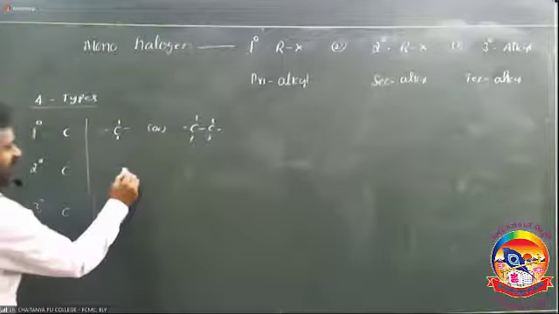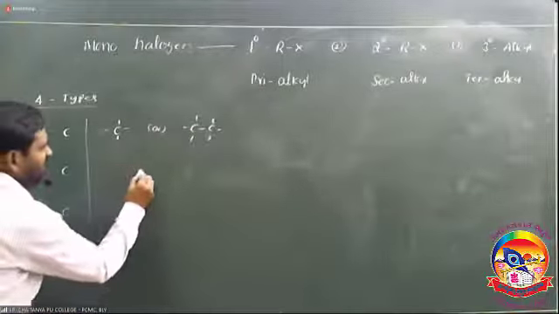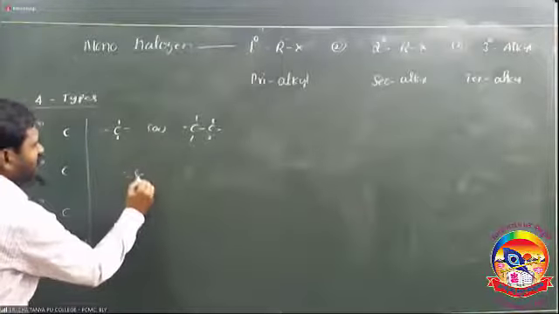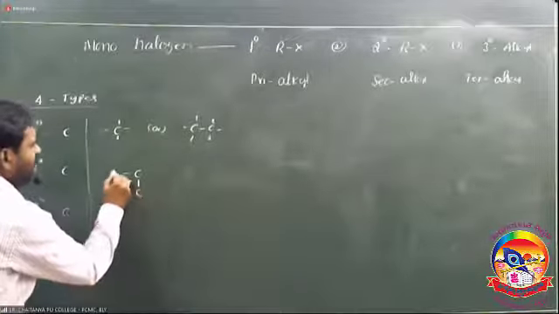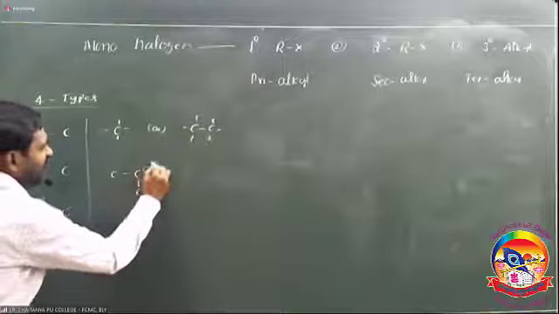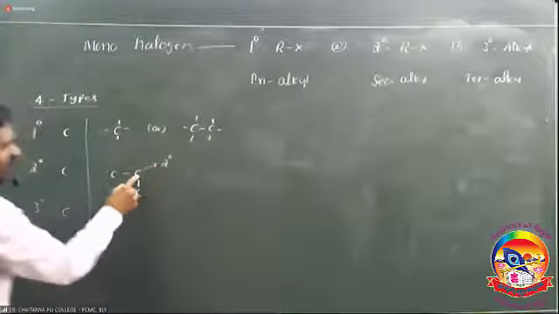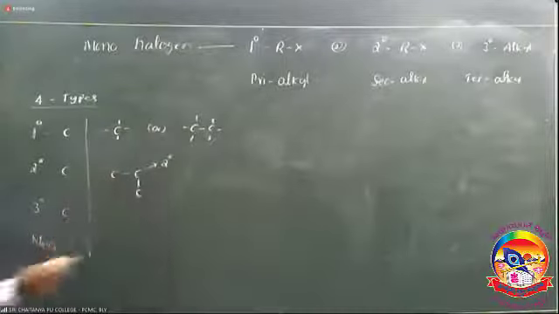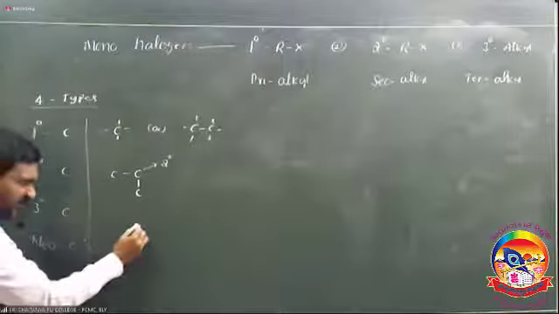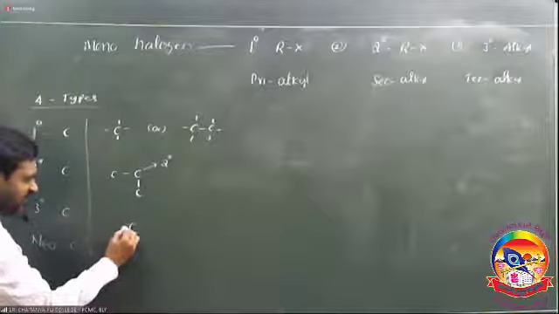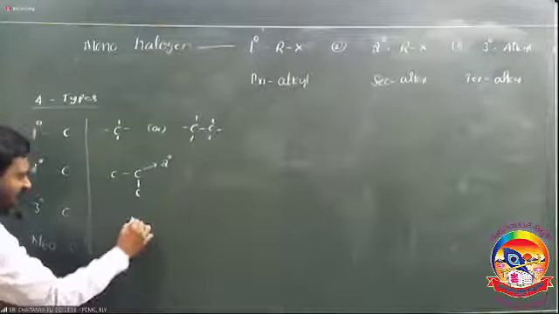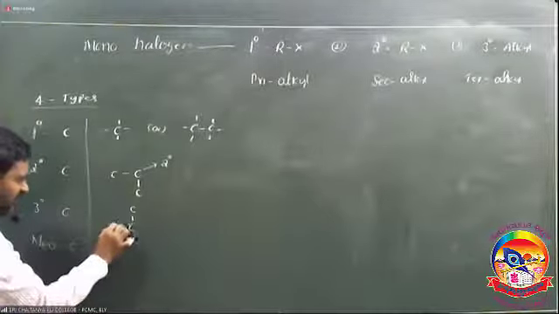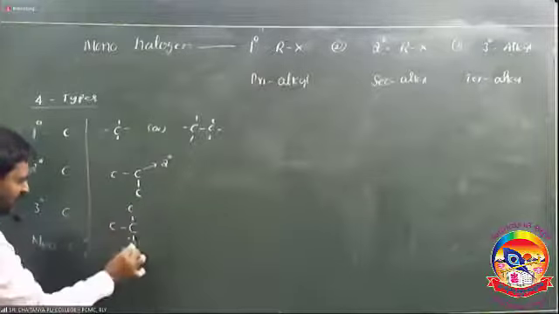What is the secondary carbon? The carbon which is attached with 2 other carbon atoms is called a secondary carbon. What is the tertiary carbon?